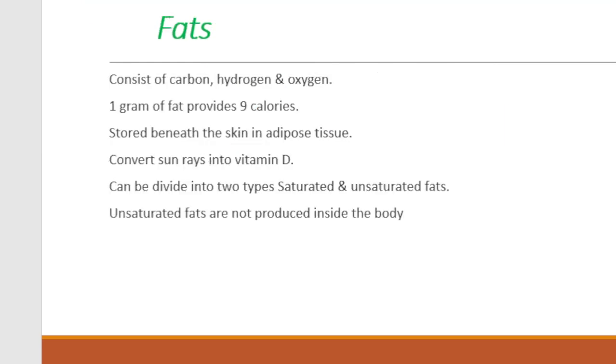Next macronutrient is your fat. Fat is the composition of carbon, hydrogen, as well as oxygen. Fat provides more energy per unit weight as compared to your carbohydrate. For example, 1 gram of fat provides 9 calories of energy. Your excess amount of fat is stored beneath your skin, that is inside your adipose tissue.